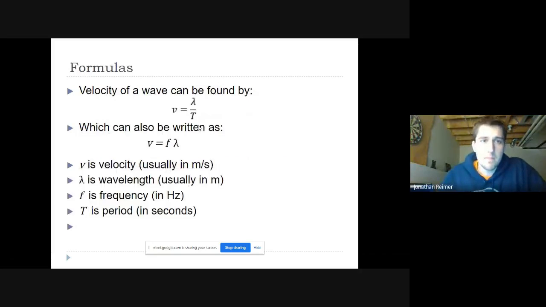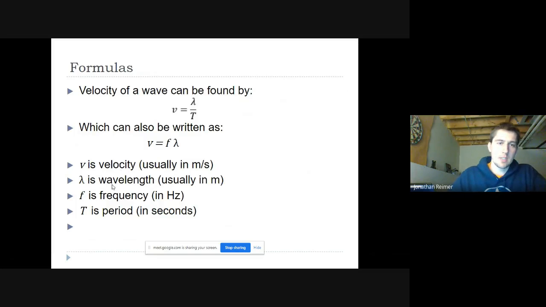Here's a quick formula that you can write down that we will use. The velocity of the wave, which is how fast that pulse is moving along, is lambda divided by T, or lambda times f. Either of these works. If you have the period, use this formula. If you have the frequency, use this formula. These will both get you the same thing.